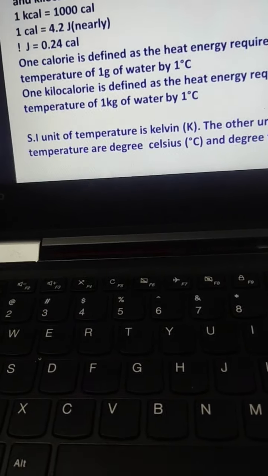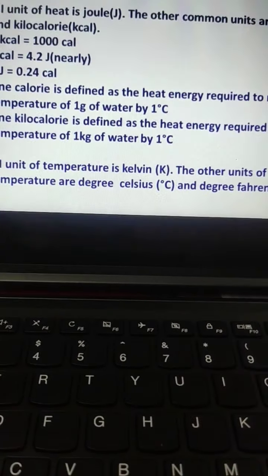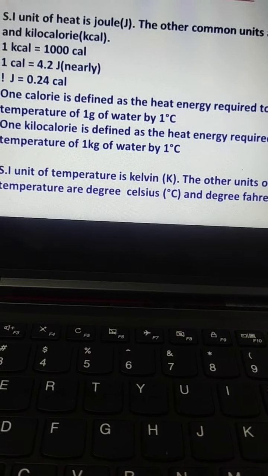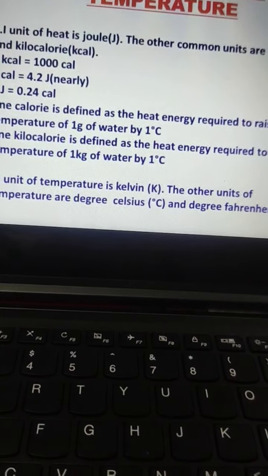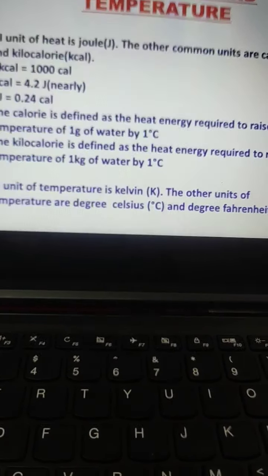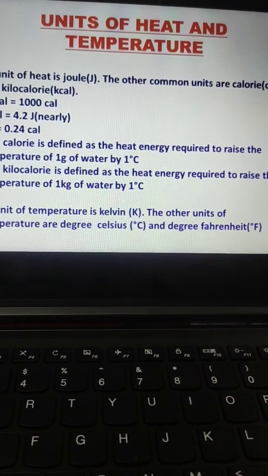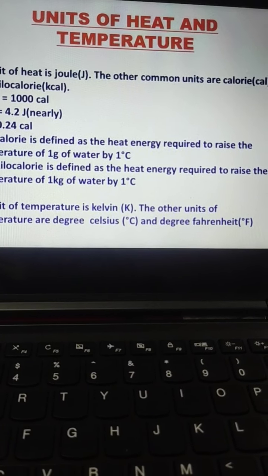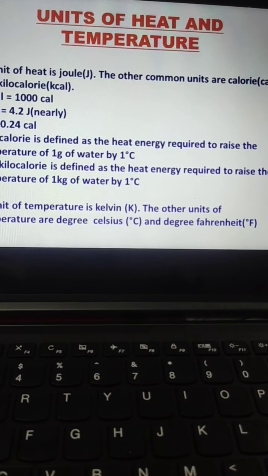Next are the units of temperature. The SI unit of temperature is Kelvin, and the other two units are degree Celsius and degree Fahrenheit. This thing you have to note that for the SI unit Kelvin, we don't write degree Kelvin, we simply write K. Got it? This thing you have to keep in mind. With Celsius and Fahrenheit you use degree, but with Kelvin you will not.